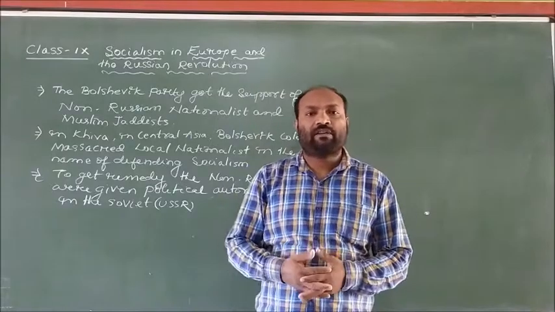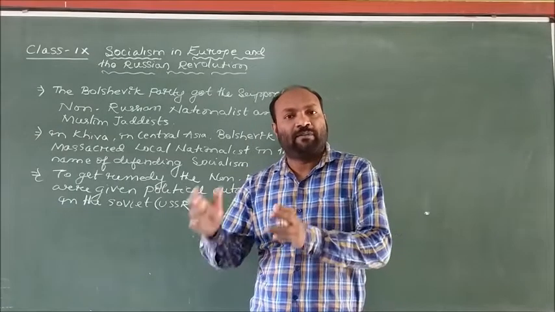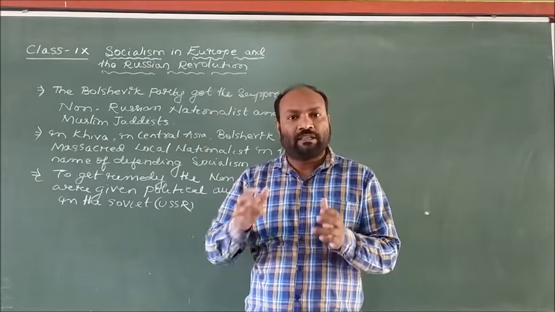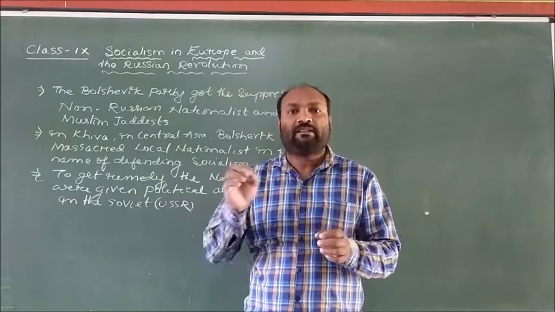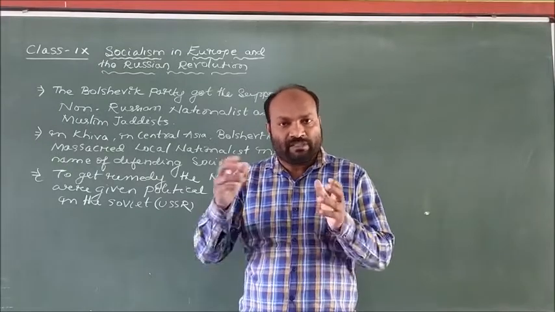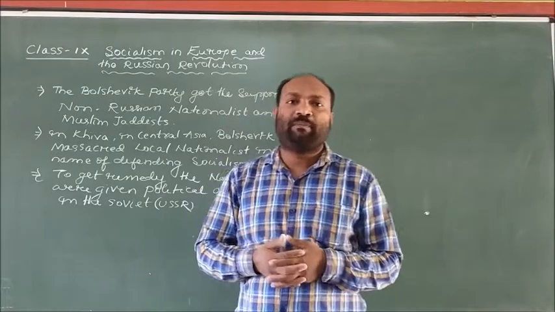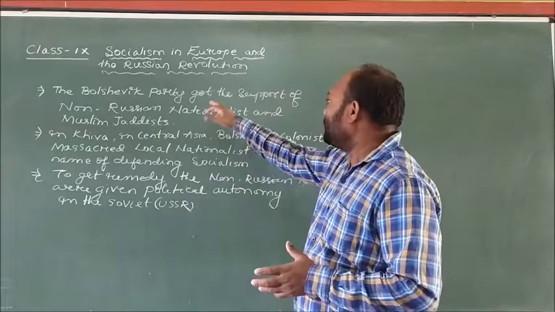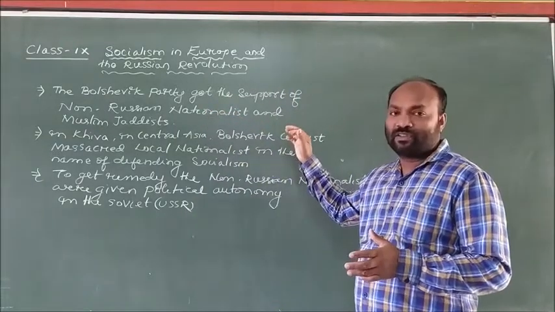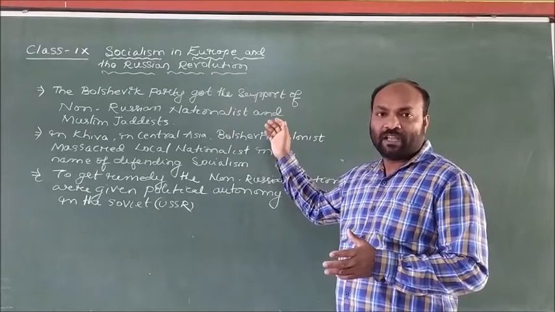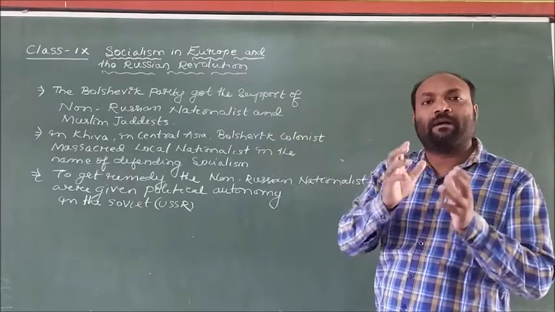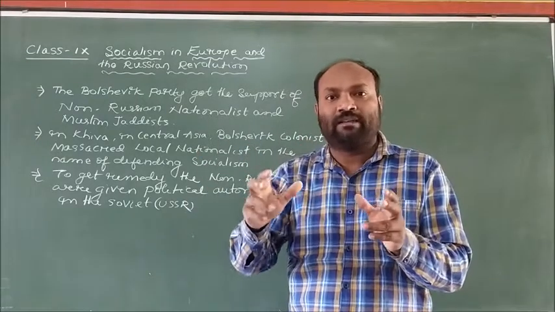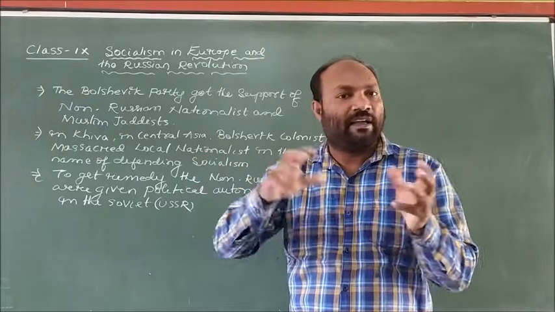As we were discussing about the civil war, we understood that the non-Bolshevik party became unpopular in society, and during such times the Bolshevik party got the support of the non-Russian nationalists as well as the Muslim jihadists. With this cooperation and support, they were able to have control over the other Russian areas.